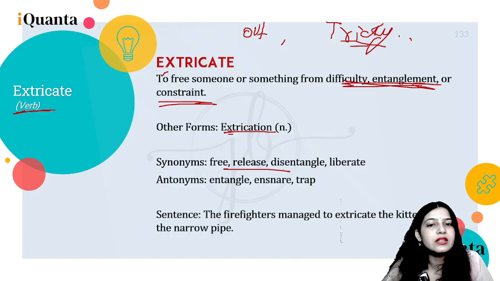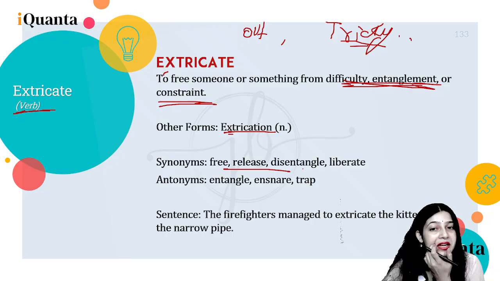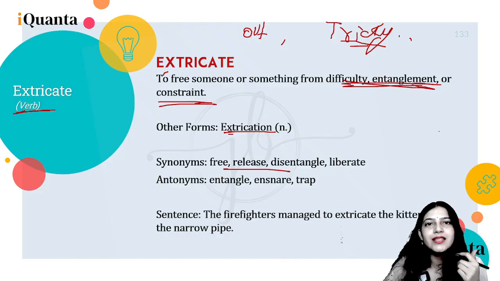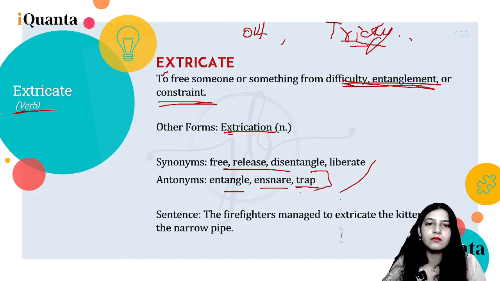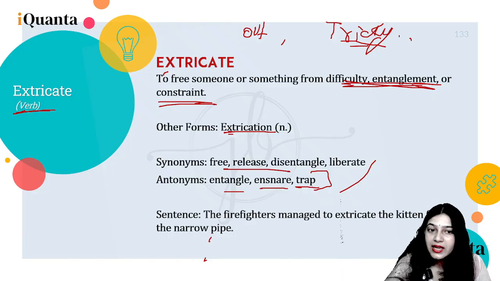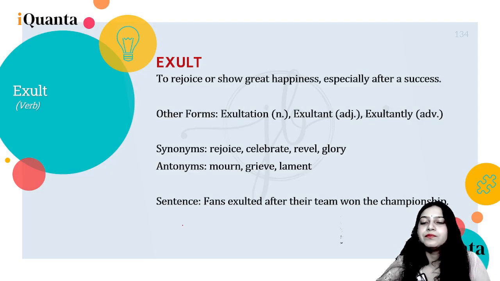Synonyms can be free, release, disentangle or detangle, liberate, not deliberate. Deliberate is doing something intentionally. Antonyms can be entangle, ensnare, trap. Trap, yeah, because we are releasing somebody, so yes, trap. Sentence can be: the firefighters managed to extricate the kitten from the narrow pipe. Yeah, all right.